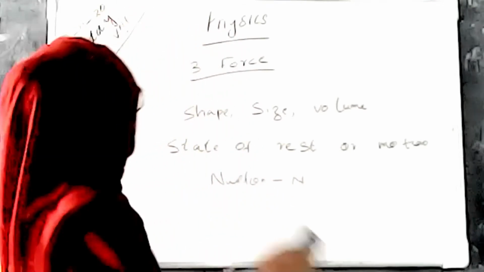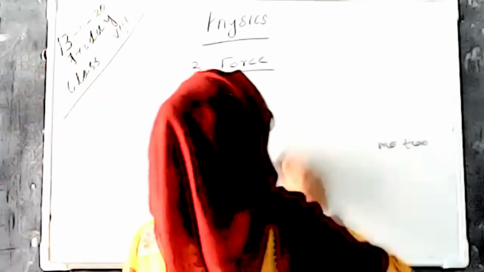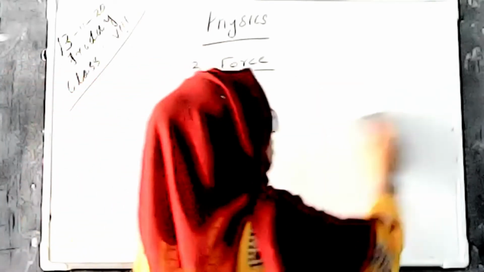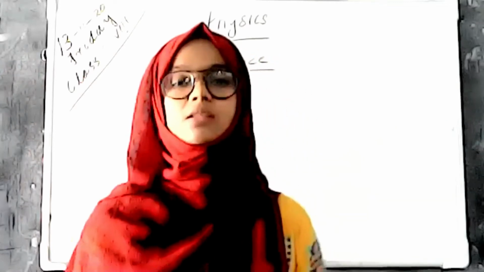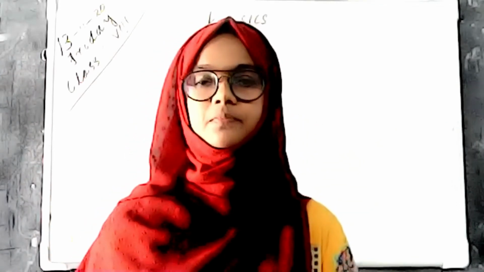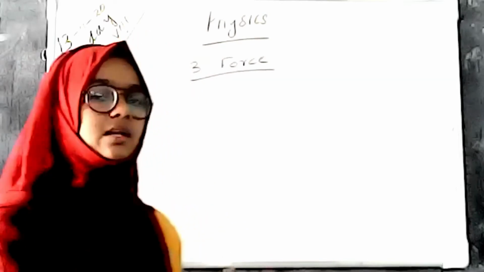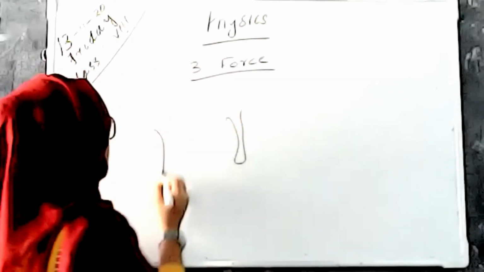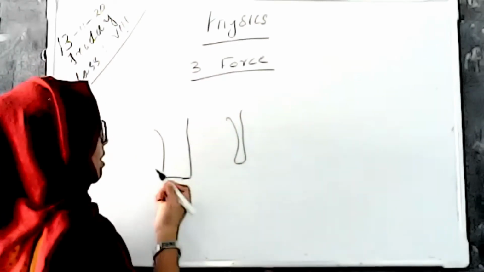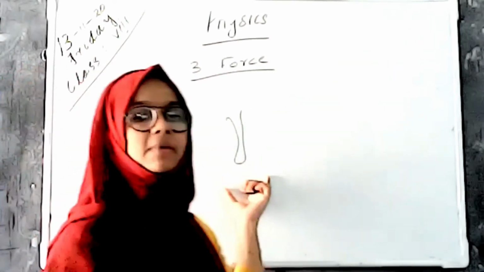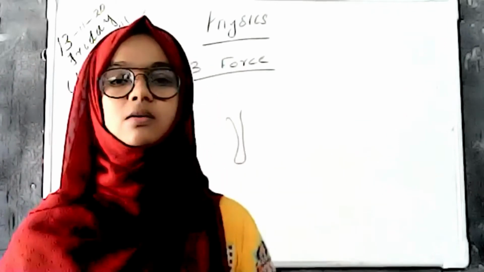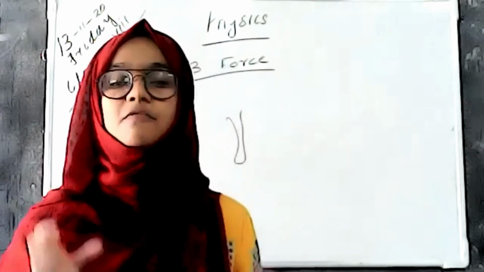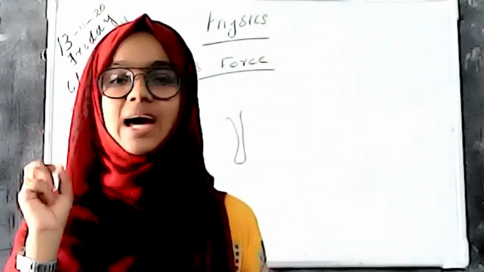That is, we are saying that when we apply a force on an object, it can change shape. When we take a jar and apply a force to that jar, maybe its shape changes to another form, because a force is applied, and here we are applying the force through our hands.